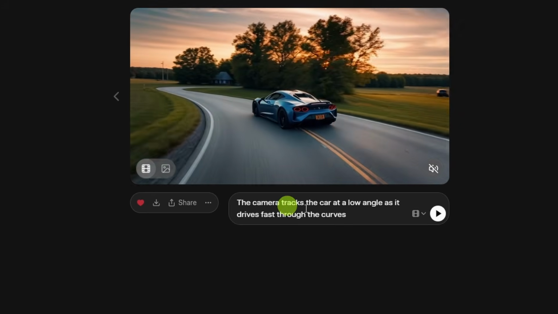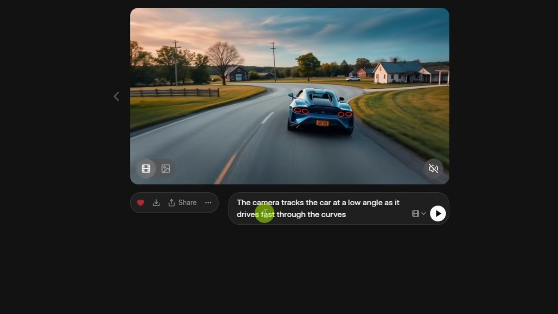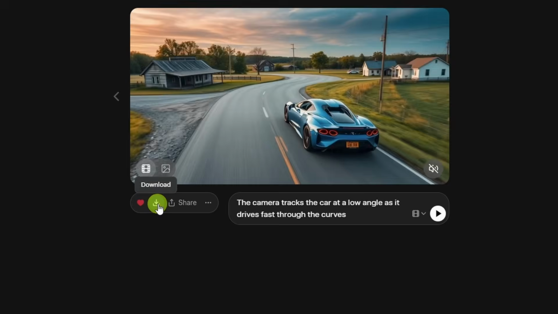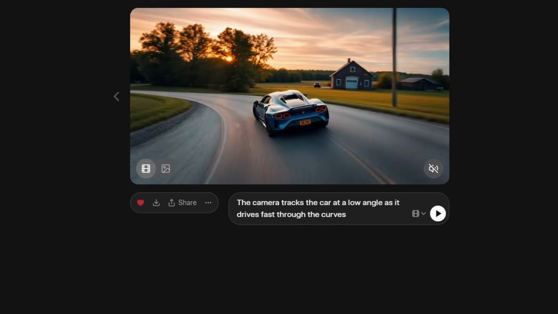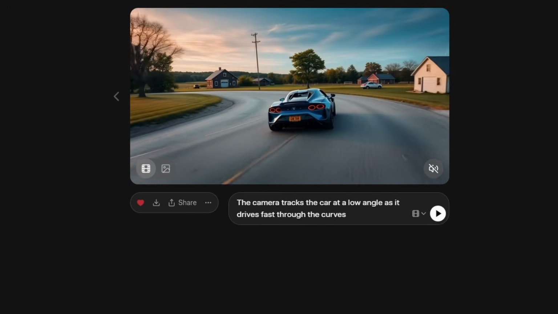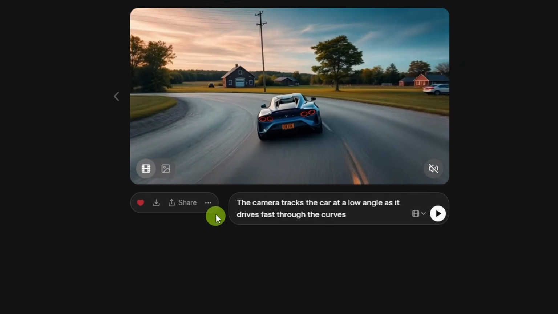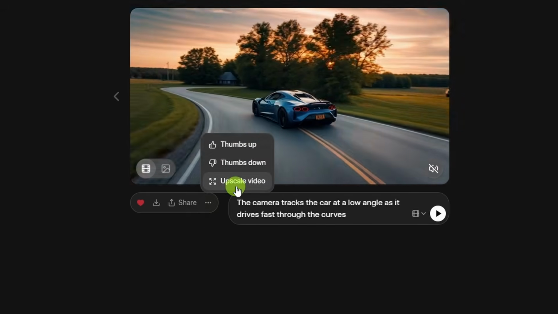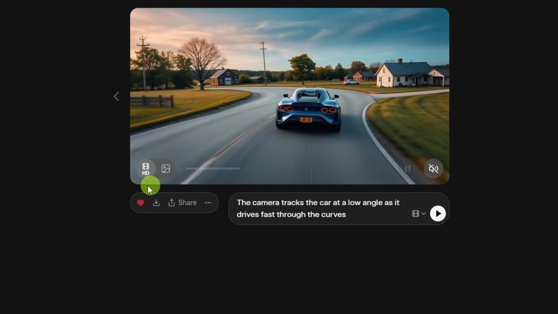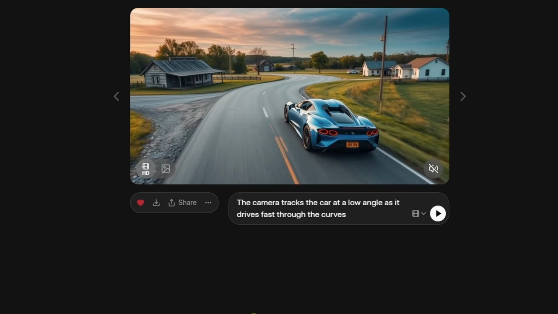Very similar to its no prompt generation, just maybe a little more focus on the curve since I mentioned that specifically. If I'm good with that, I can go ahead and download it. My starting image for that was 1280 by 720. The video it generated is 752 by 416. You can upscale this by clicking the three dots and then upscale video.